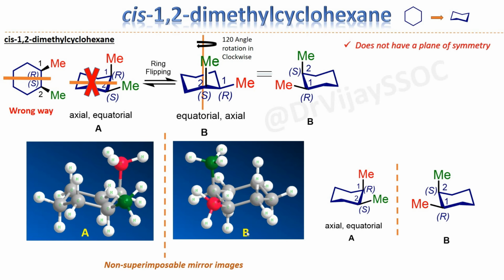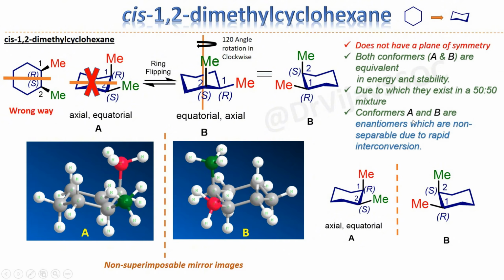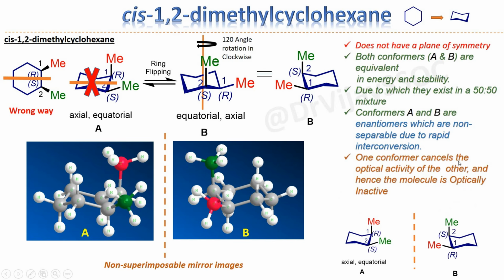And in the 3D view, you can see that conformer B and conformer A are nothing but mirror images of each other, and these mirror images are non-superimposable, due to which we can say that conformers A and B are enantiomers, which are non-separable due to rapid interconversion. So due to rapid interconversion of one conformer to another at room temperature, we can't separate them, and they are enantiomers, and hence one conformer cancels the optical activity of the other, and hence the molecule is optically inactive.